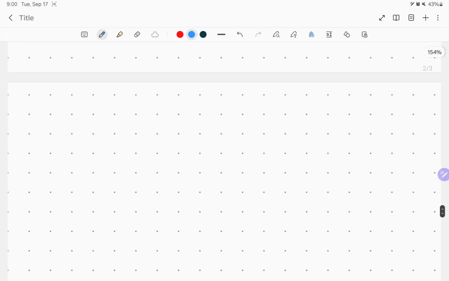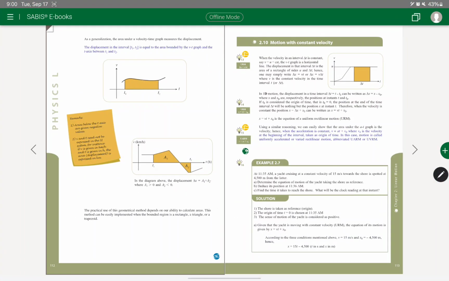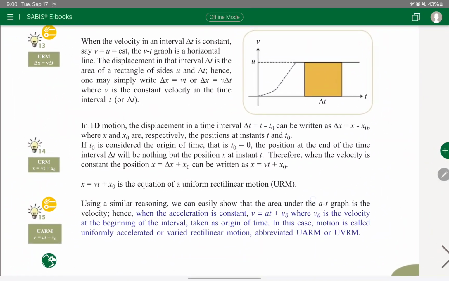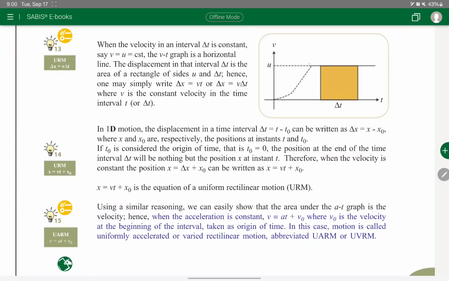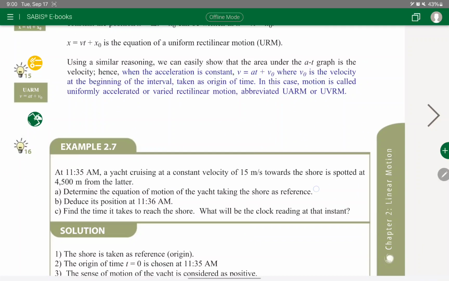Now let's go to the equations of motion. Here we're going to do it. Let's get back to our book. The equations of motion on the left side of the book are for UARM. Pay attention. It's telling me that I can use this rule only if we have UARM. I got this other rule only for URM. Now what do you mean by each one alone? We're going to see now.